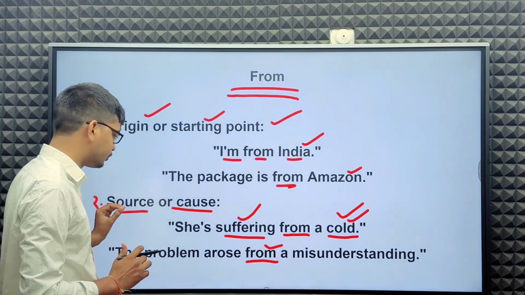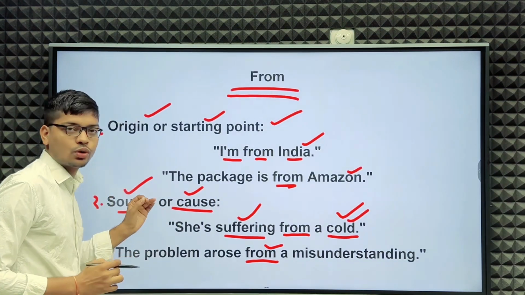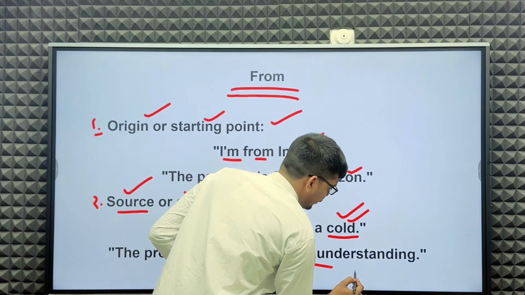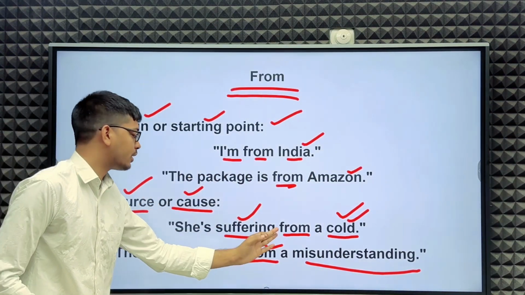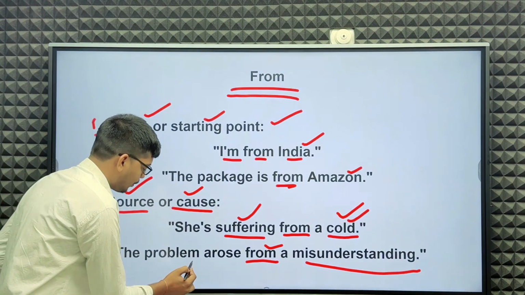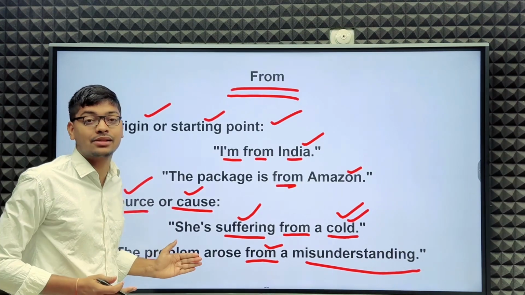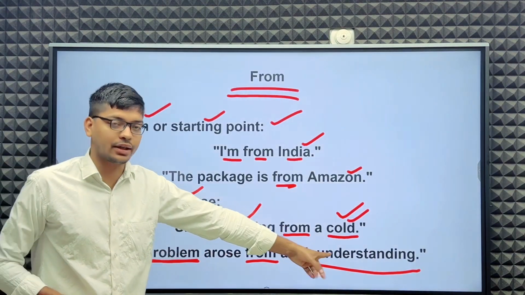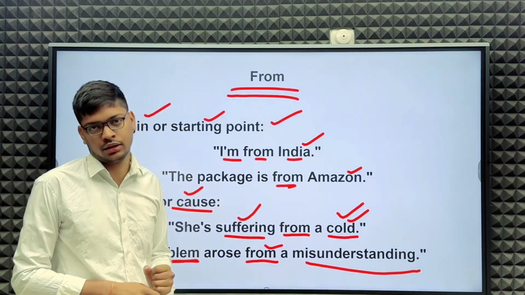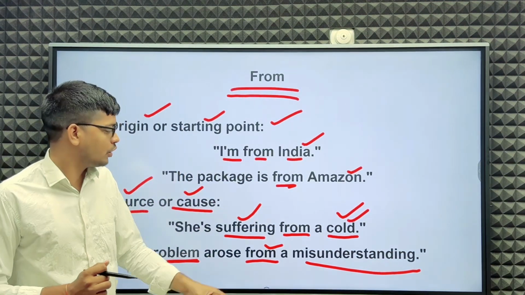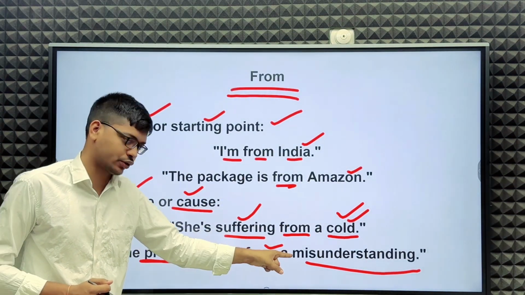Because it is a source or cause, here the misunderstanding. Because the misunderstanding caused the problem, the problem's reason, the problem's source, is the misunderstanding.